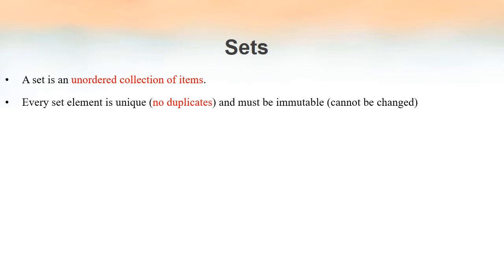And every set element is unique. That means we cannot have duplicates inside a set. That is the same case with the set that we have studied in mathematics. And also, once we have created a set, it's not possible to modify that. It's not possible to change the elements inside a set once we have declared it. And we use curly brackets to represent a set in Python. It is the same thing that we have done in mathematics also.